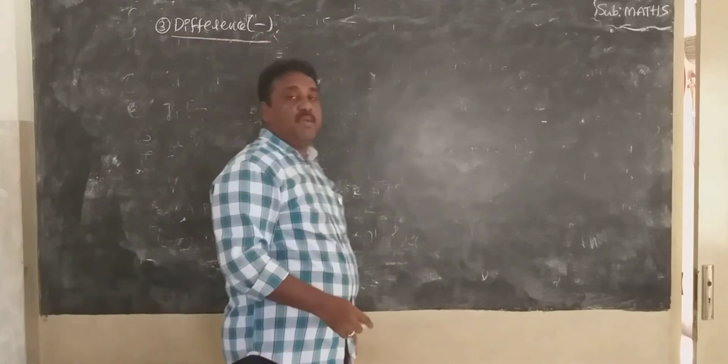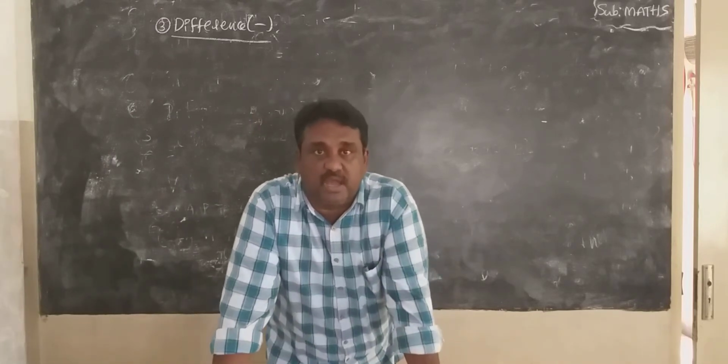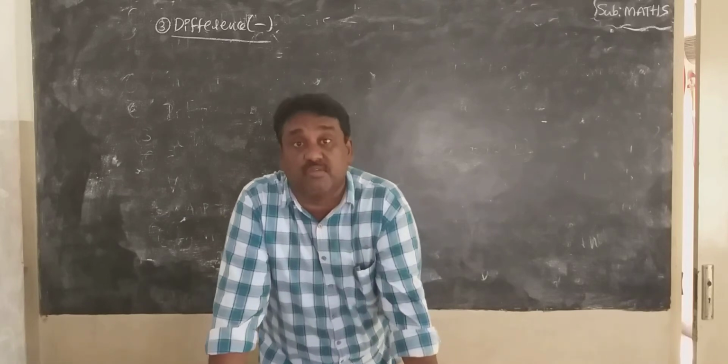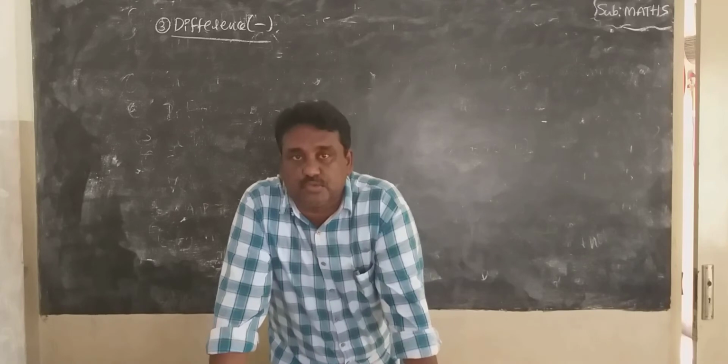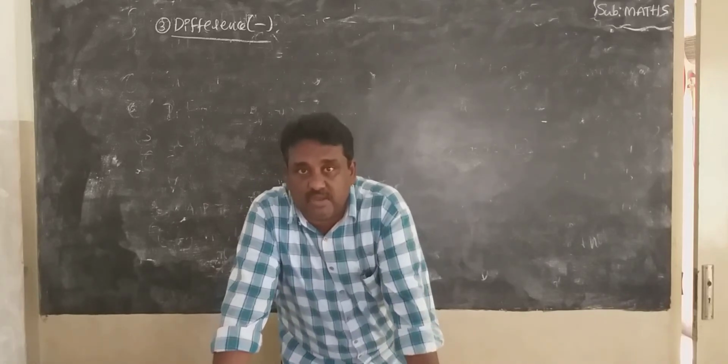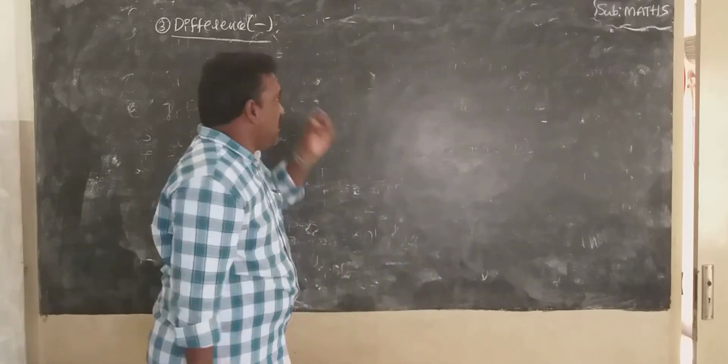The set of elements belonging to the first set but not to the second set after cancellation. Okay? So see what I am writing.